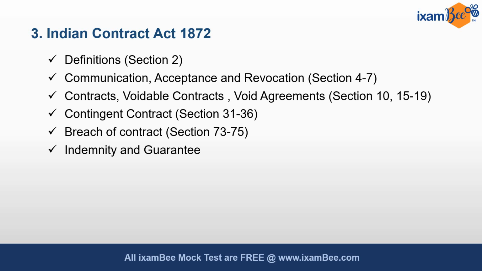Then we have contingent contract, section 31 to 36, breach of contract, that is mentioned in section 73 to 75, indemnity and guarantee, these are important provisions. Study and revise them thoroughly. Bailment and pledge, these are again very important. Then there is agency, which is again important. What are the responsibilities, what are the duties of an agent, what are the responsibilities, duties of the principal, all these are important under agency. How agency is formed, what is a sub-agent, all these topics are really important in Indian Contract Act 1872.